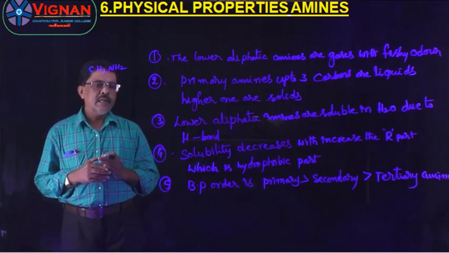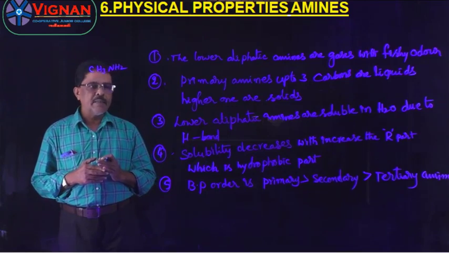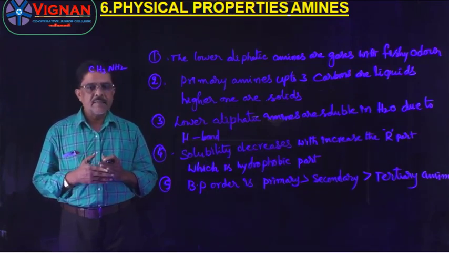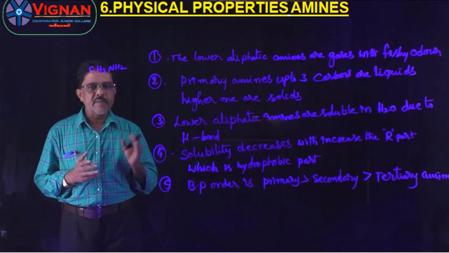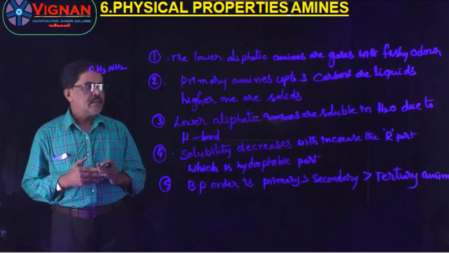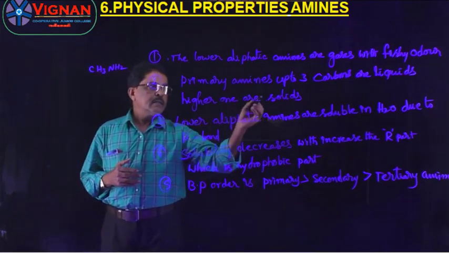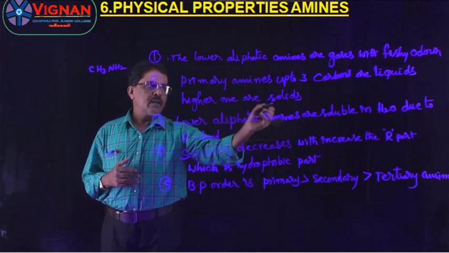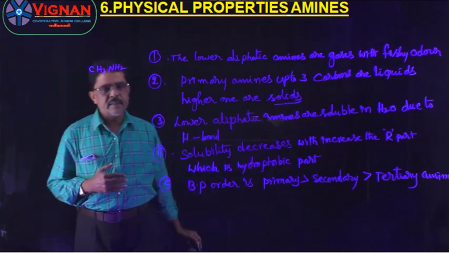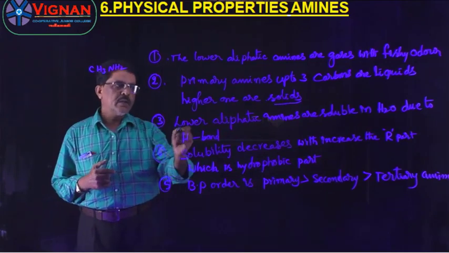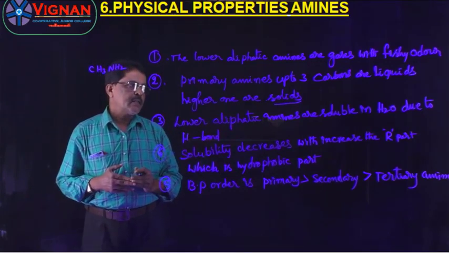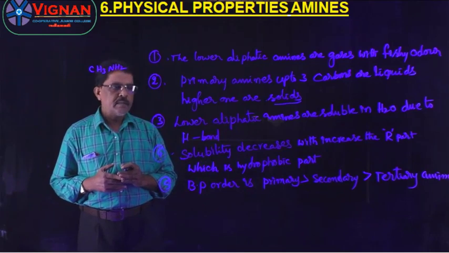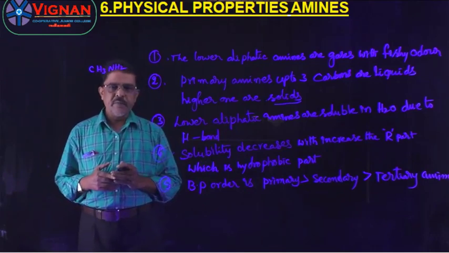Then the second one is what? Primary amines up to 3 carbon atoms are liquids, and more than 3 carbon atoms, the higher ones, are solids. Right? Understand?